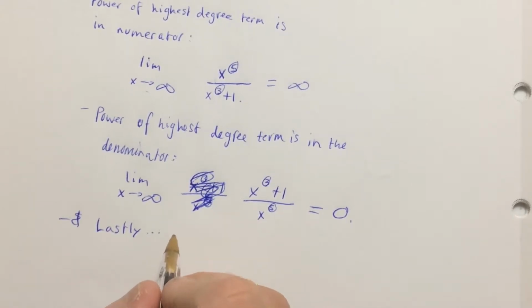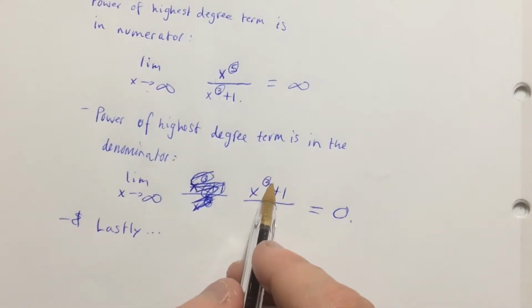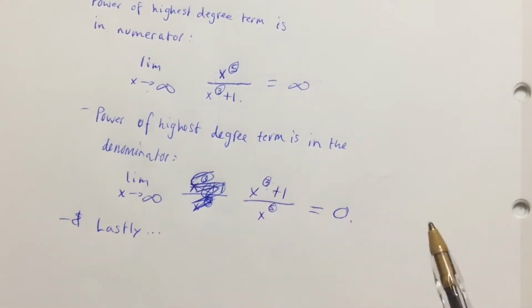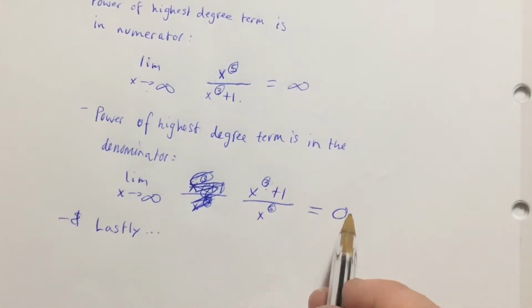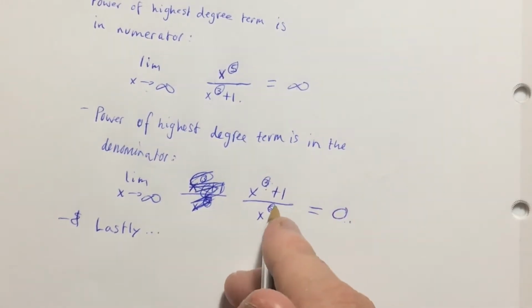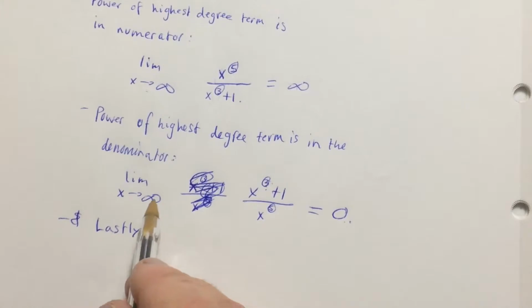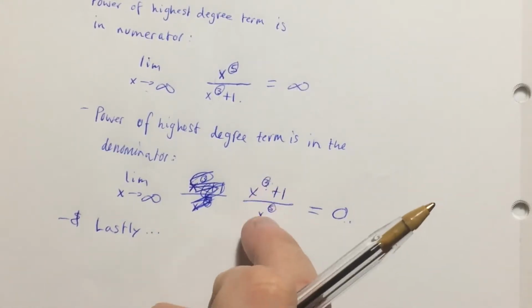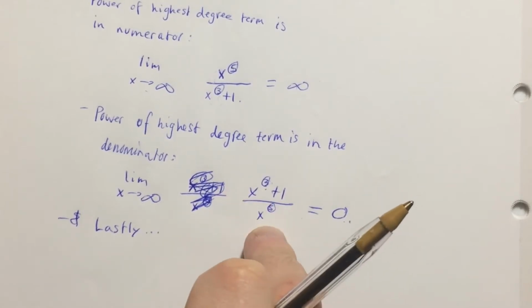Now, the power of the highest degree terms in the denominator. So as you can see, x cubed plus 1, I've just reversed it, so x cubed plus 1 over x to the 5th. That equals 0. Because let's just say that these both reach the biggest numbers that they can possibly reach. Like they both reach the same number, obviously, so we're approaching infinity, right? So this isn't going to be different to this. They're both using the same x value.